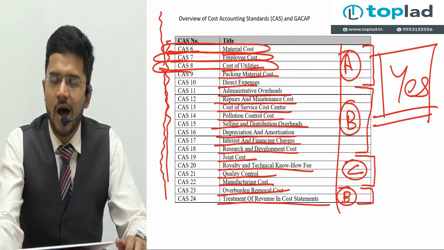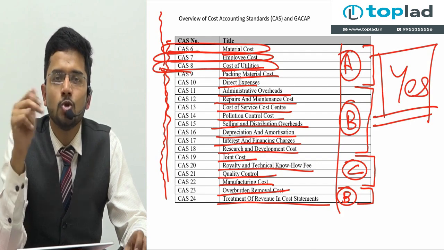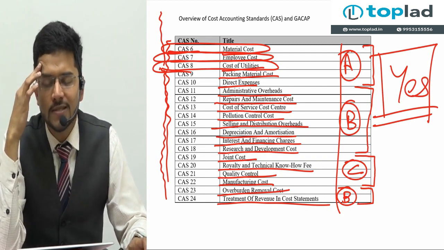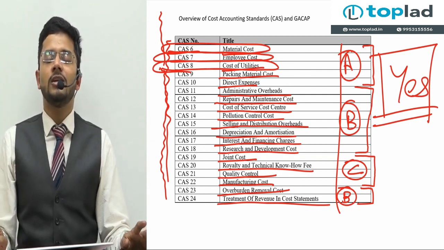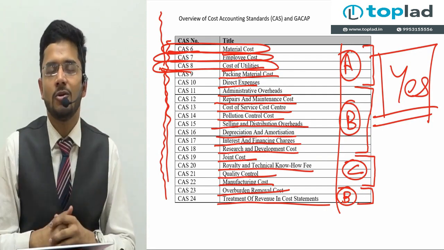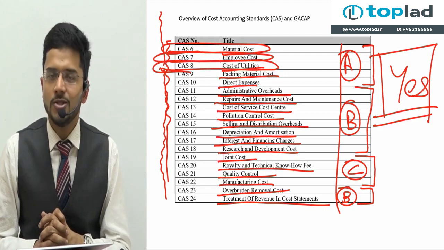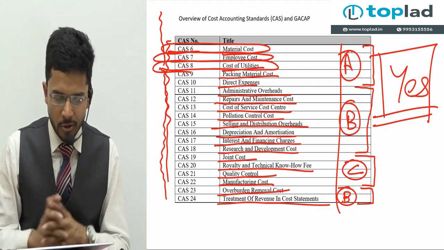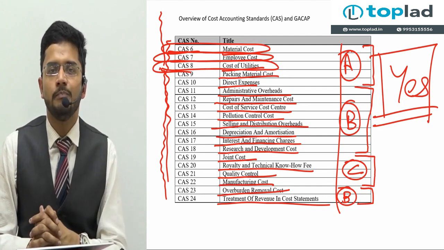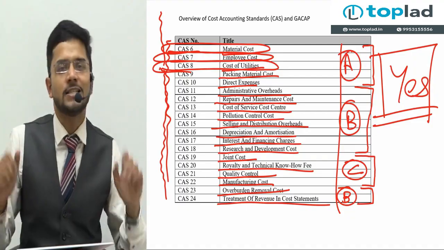And guys, now onwards, you will not use logic while doing costing. You will use law while doing costing. So earlier, you used to say by your logic, oh, VRS compensation is not an operational expenditure, so it should be excluded while computing cost of production. You used to use your logic. Now onwards, you will not be using your logic, but you will be using this law which has been framed and drafted for you to prepare your cost sheet.